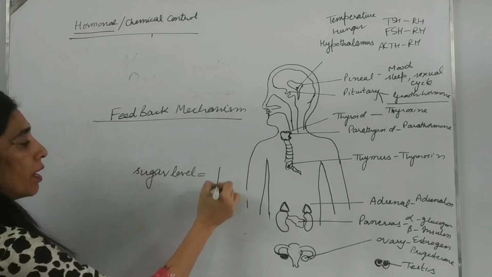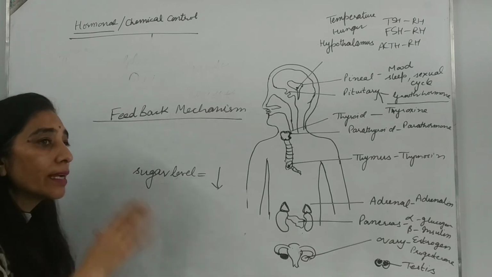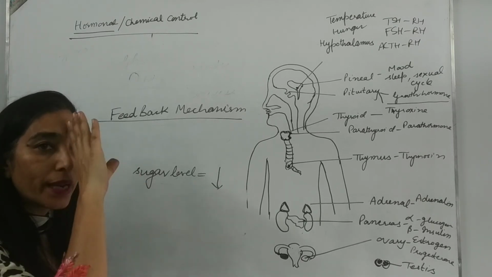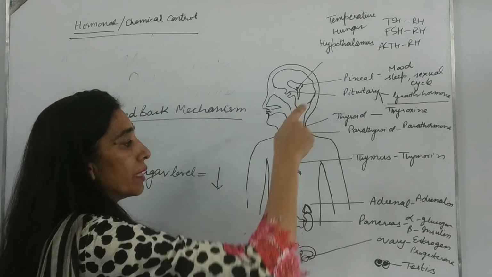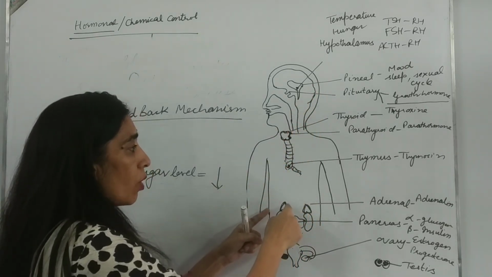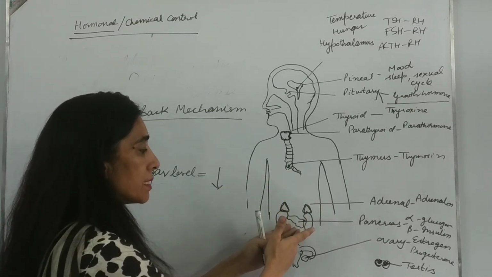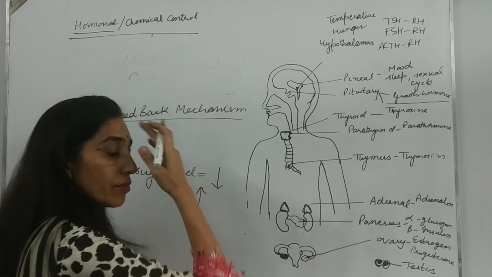in our blood decreases. Now, our brain cells will get a message that the sugar level is low in our blood. So the brain will not give direction to the pituitary to release its stimulatory hormone for the pancreas. So then insulin will not be released, and if the blood sugar level rises, the brain will detect it.